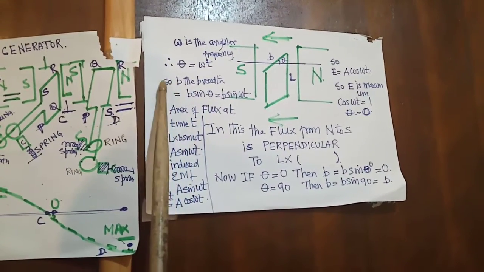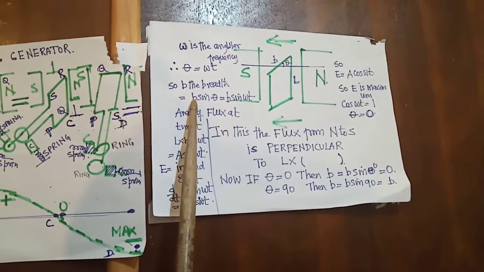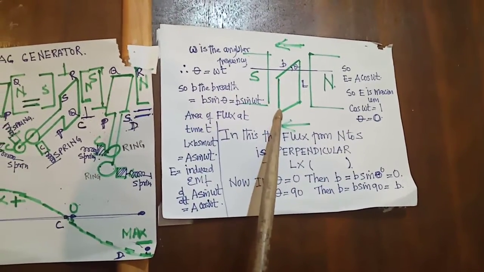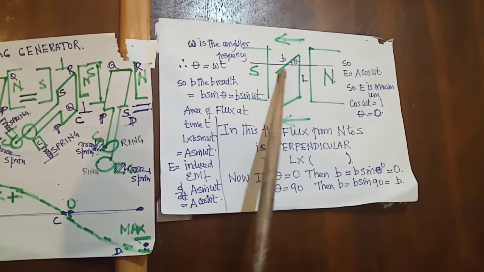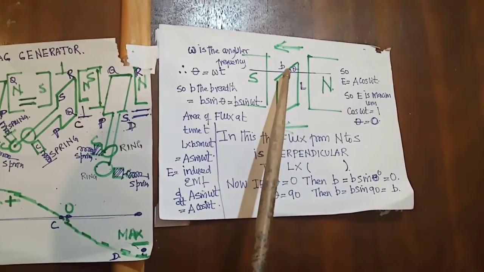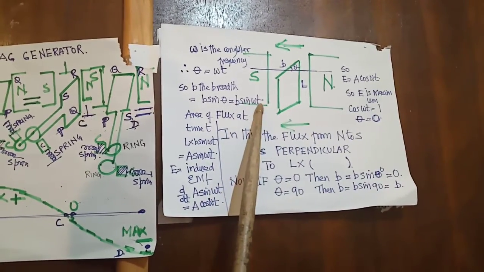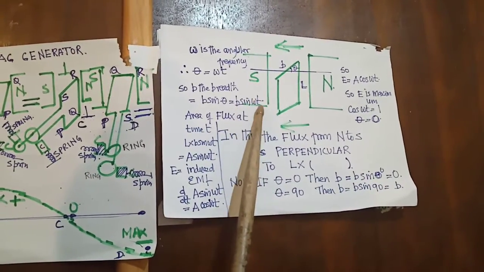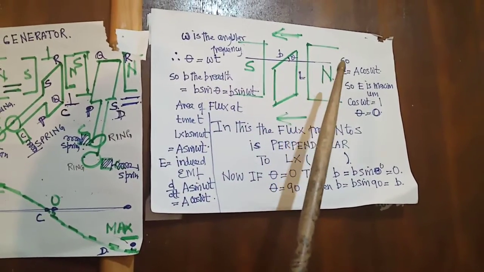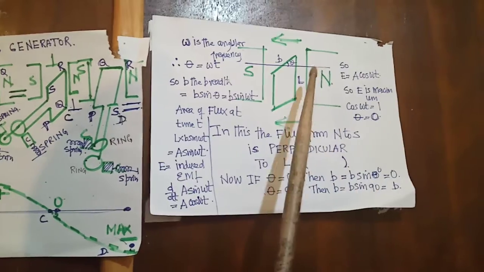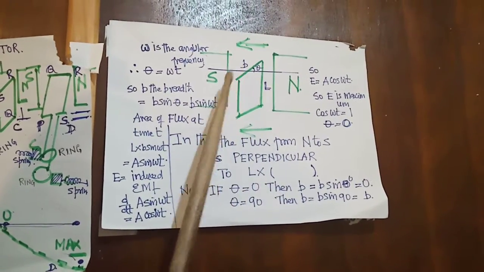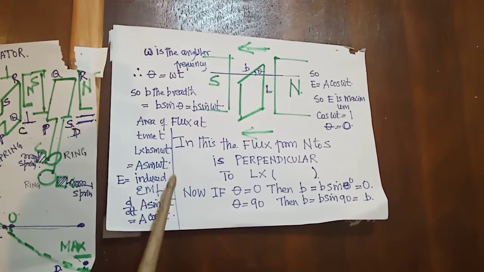So here B is the breadth. So B sine theta is variable. This L is not changing, so the width is changing. So what is the area? The area will be L into B sine omega t. So B sine omega t is the flux, the field strength into the area. What area? LB sine omega t, and the flux is the field strength into that area.